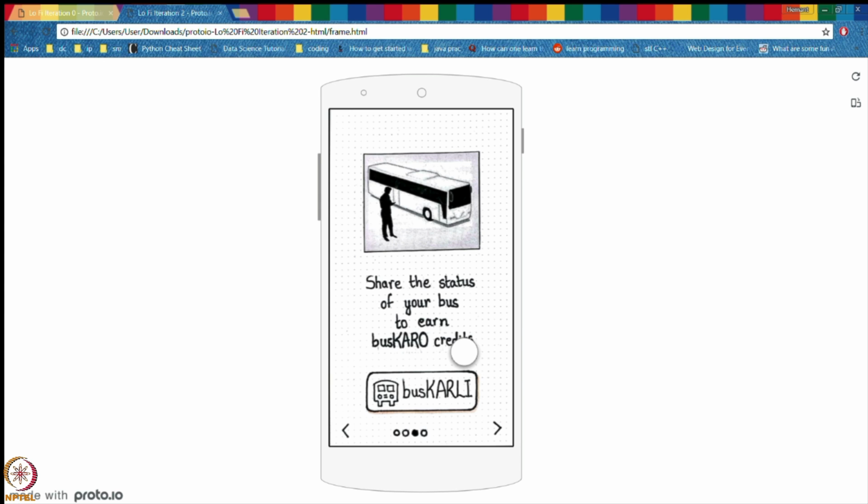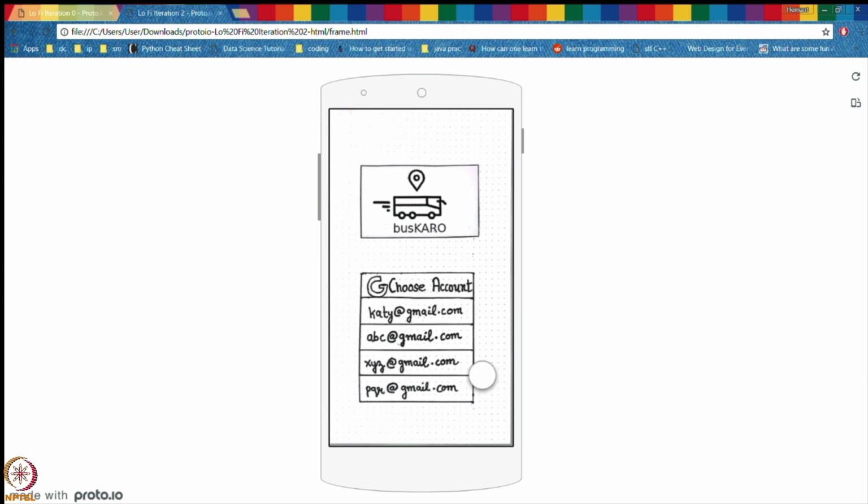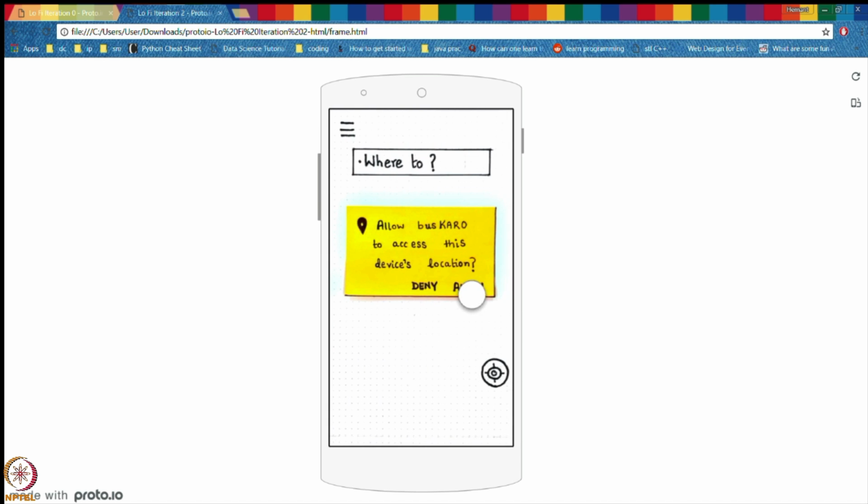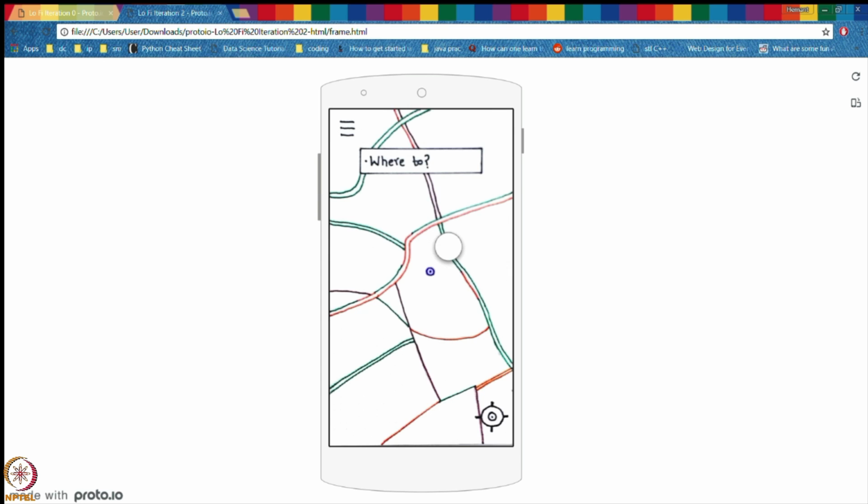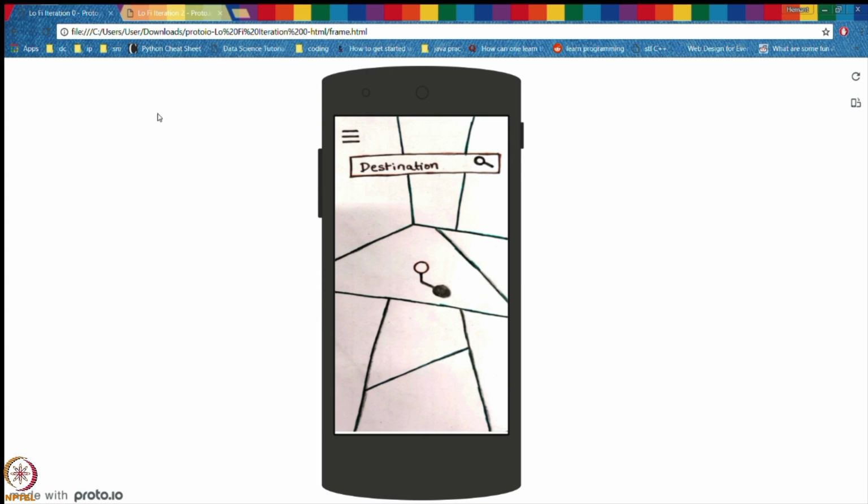So on the 4th swipe, we go to the Gmail account page. On clicking the Gmail account and allowing the device location, we go to the home screen. In iteration 1, the users can only search by destination. But in iteration 3, the users can now search by both the destination as well as the bus number, which helps in increasing the usability for frequent users.